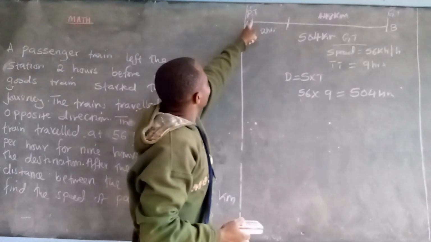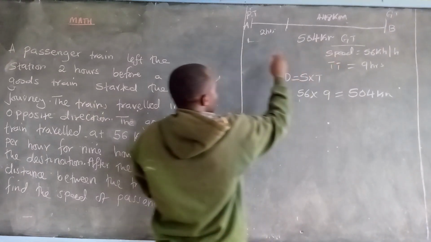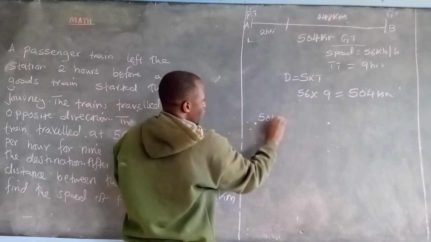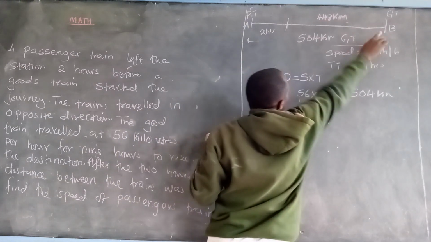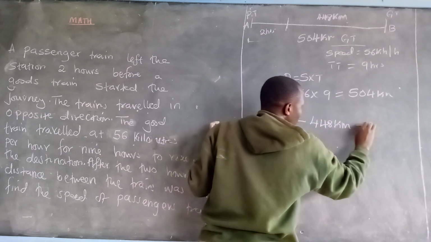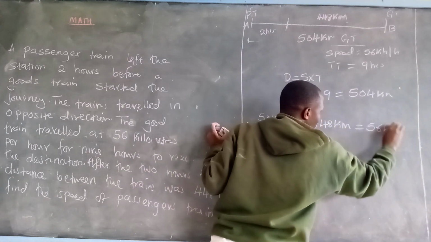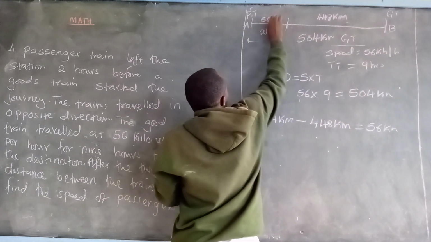So we have to find this distance here. We'll take the total distance, that is 504 kilometers, minus the distance from here to here, that is 448 kilometers, and we get 56 kilometers. So the distance from here to here is 56 kilometers.